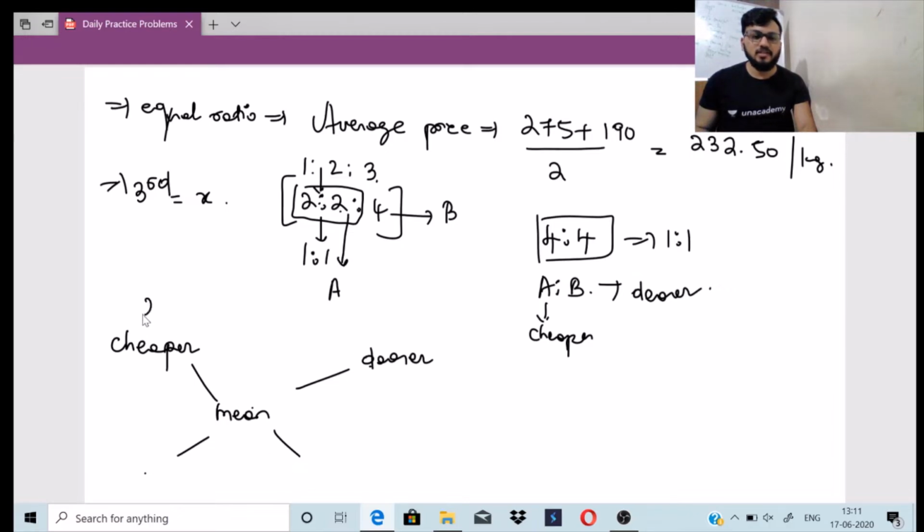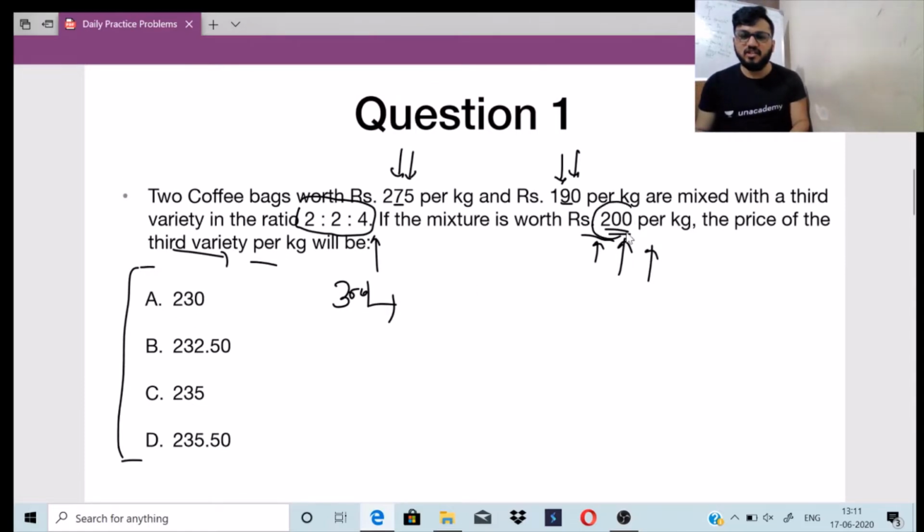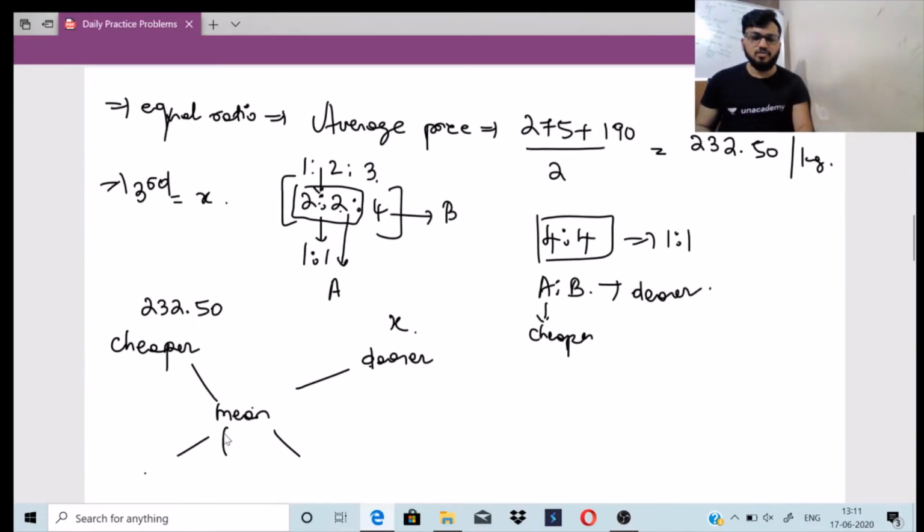The cheaper price is 232.50, the dearer price is X. What is the mean price of the mixture? It is 200 per kg. So 232.50 minus 200 is 32.50, and here it will be X minus 200.